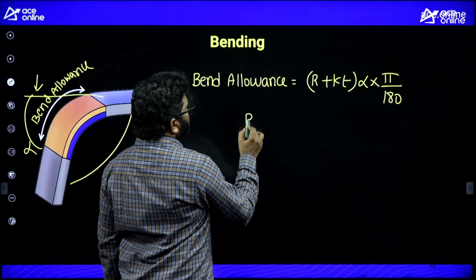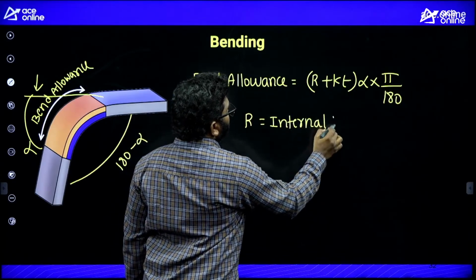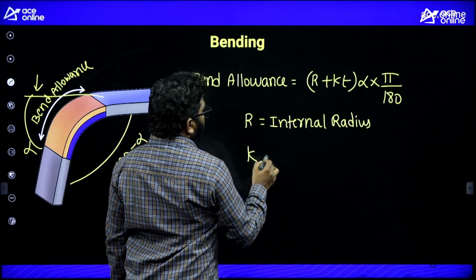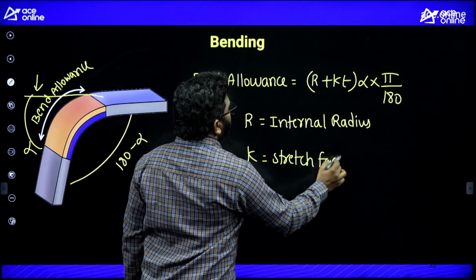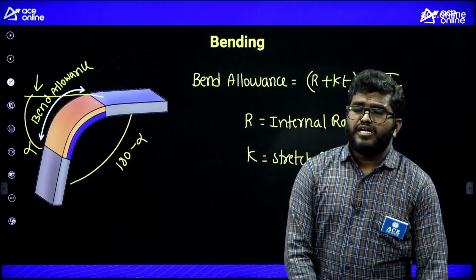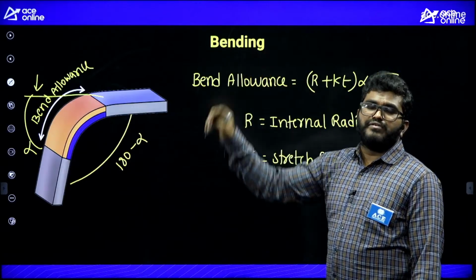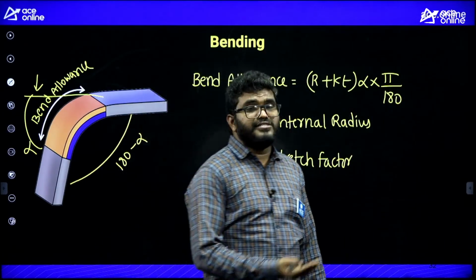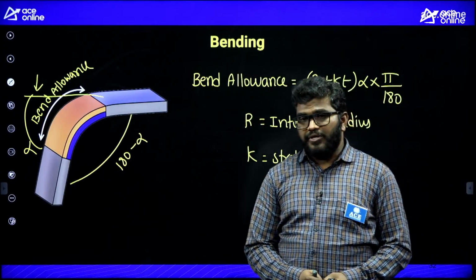R is the internal radius of bend, T is the thickness, and K is the stretch factor. These are the formulas and important concepts for your GATE and ESE exam. They will ask you. So just go through these formulas. That is more than enough to solve the questions for GATE and ESE from metal forming and sheet metal operations.